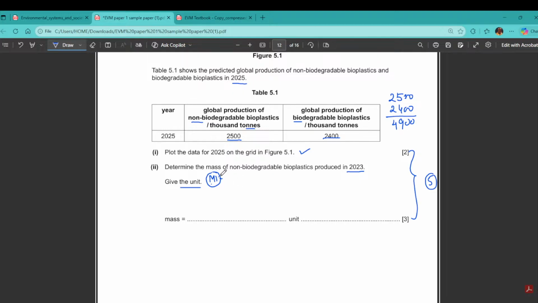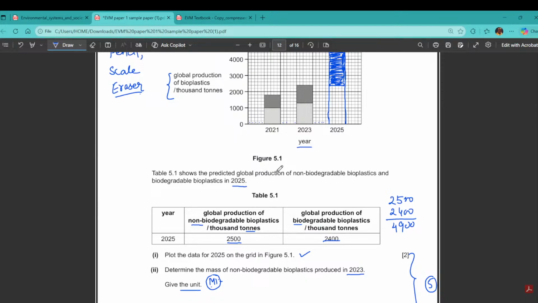In 2023 we have here 23, right? So biodegradable is 1300. This is 1300, fine.